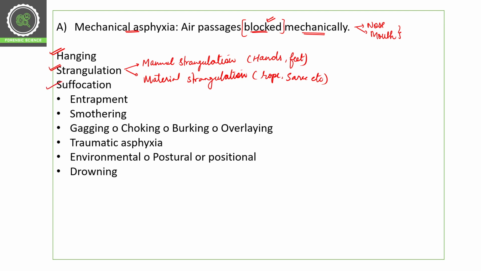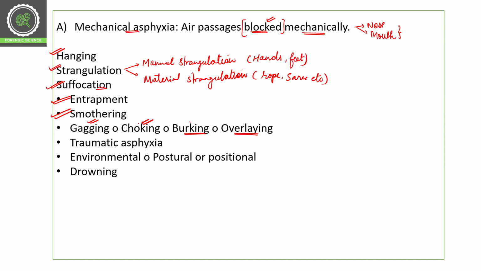Then we have suffocation. Suffocation is again a type of mechanical asphyxia. Here we have further examples under suffocation, like impartment. This is a type of suffocation. Smothering is a suffocation. Gagging, choking, burking, or overlaying are types of suffocation.